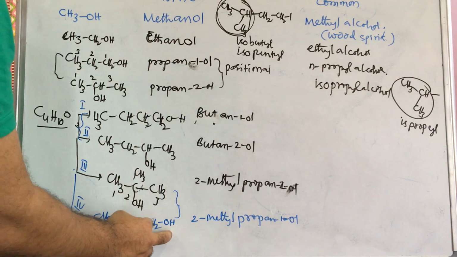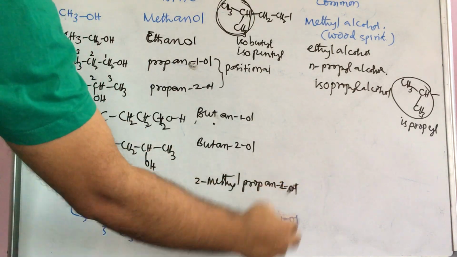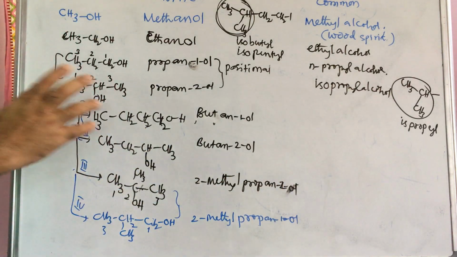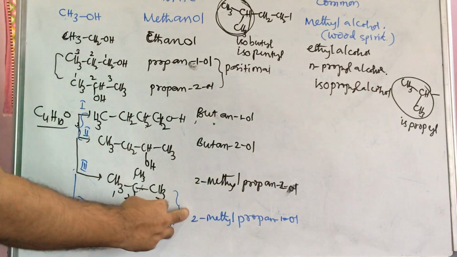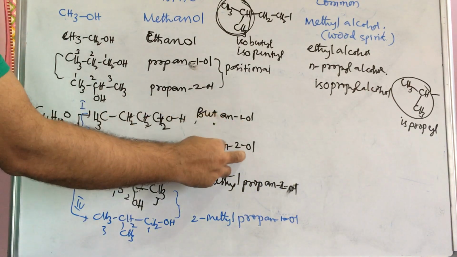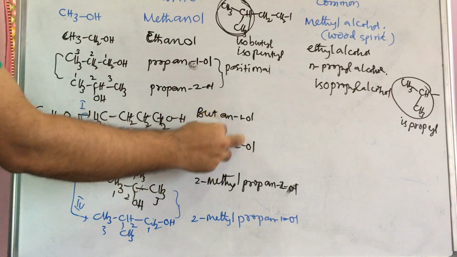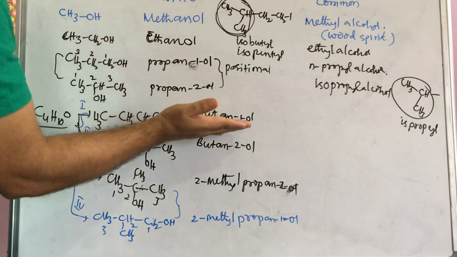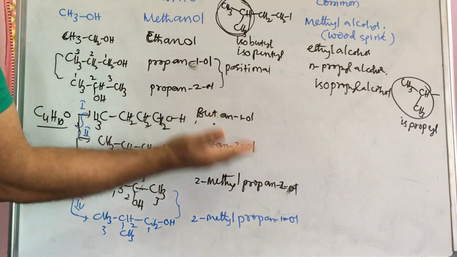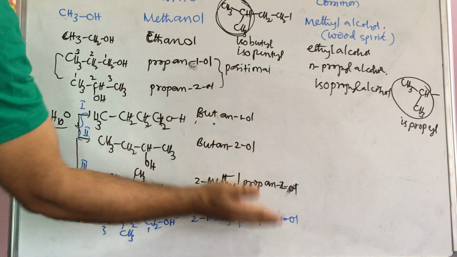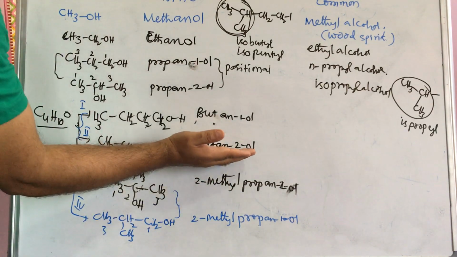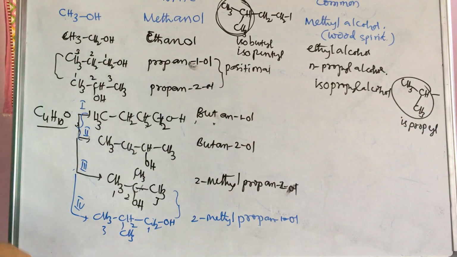Second position here, first position there. That's why the position of the hydroxy group changed, and it is called positional isomer. Here also the number is changed for the position of the hydroxy group. This is positional isomer. But here the root word is but, here the root word is prop, and here also prop. Then 1, 3, 4 are chain isomers. 2, 3, 4 are chain isomers.